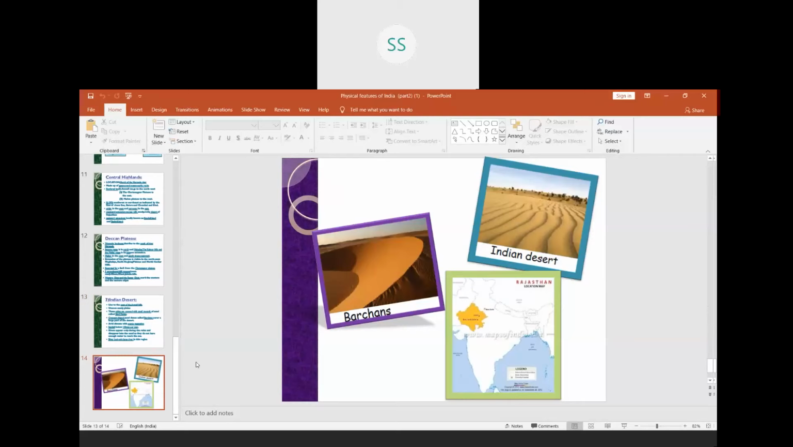Then at the end you can see the pictures, that is the Indian desert, Barchans and the map where we have shown you the Indian desert. So children, after seeing this whole video, you can watch it and go through the points discussed.